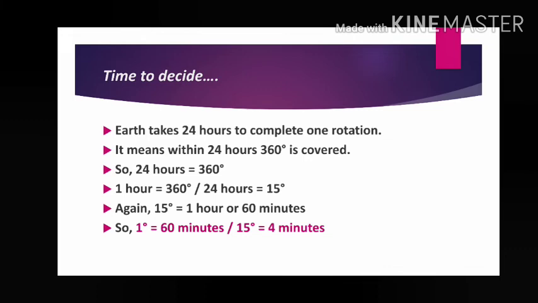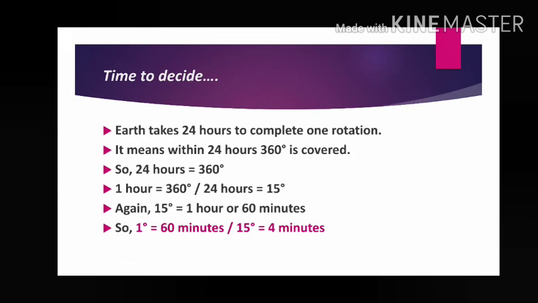Just reverse it. 15 degree is equal to 1 hour or 60 minutes. 1 degree is equal to 60 minutes divided by 15 degree equal to 4 minutes. So what is the gist? To cross 1 degree longitude, what is the time taken? That is 4 minutes. Clear? The sun takes only 4 minutes to cross from 0 degree to 1 degree or maybe 1 degree to 2 degree. That means 1 degree, that is longitude. Here 1 degree is equal to 4 minutes.